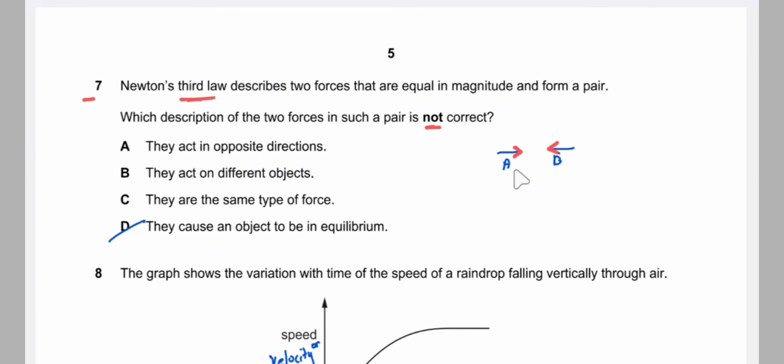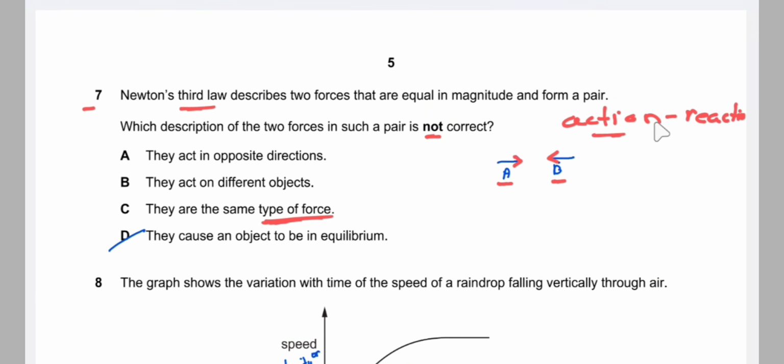That means if an object A exerts a force on body B, then body B will exert an equal and opposite force on body A. And the two forces are acting in different directions and on different bodies, that is body A and B. And also the forces are of the same type. Type of force means that it can be a gravitational force, frictional force, air resistance, or tension force. So these are the types of forces. That means if an action force is a frictional force, then the reaction force is also a frictional force. If the action force is a tension force, then the reaction force is a tension force. That is, the forces are of the same type.